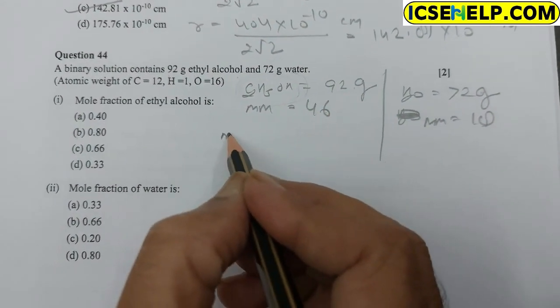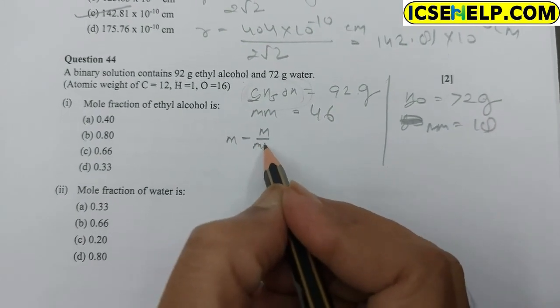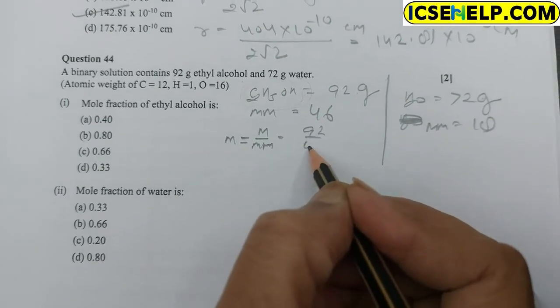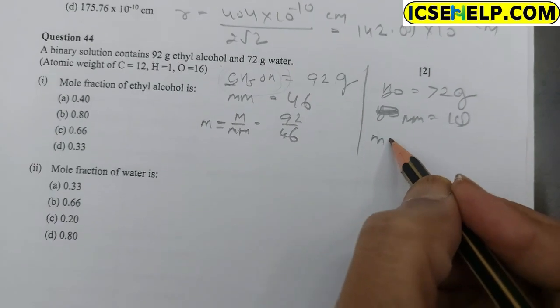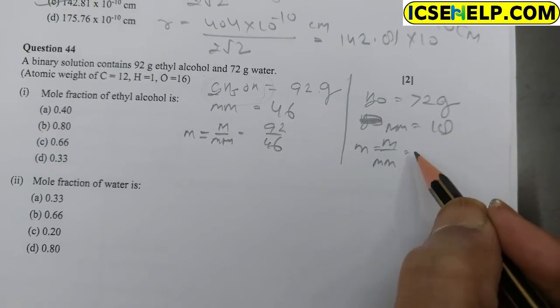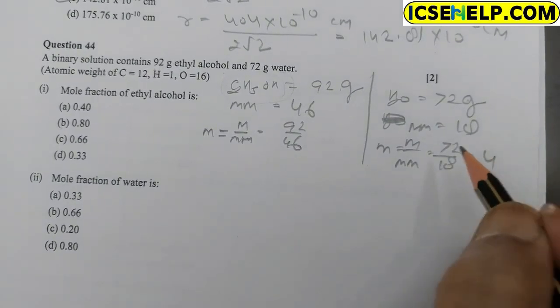So mole can be obtained as mass upon molecular mass. For ethyl alcohol, the mass is 92 upon 46, which is 2. For water, the mass is 72 upon 18, which is 4.